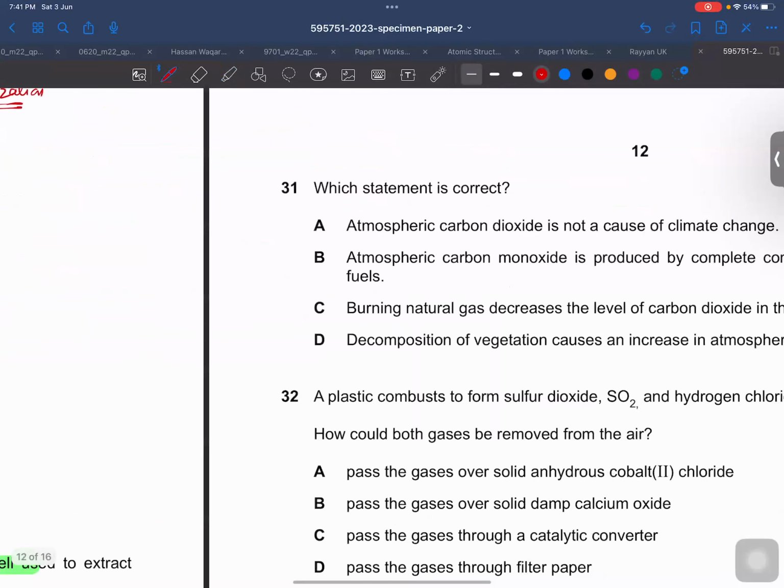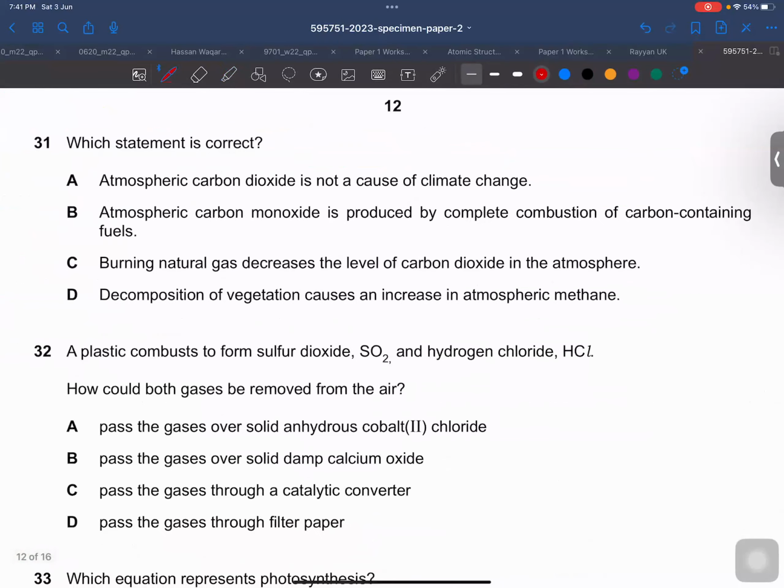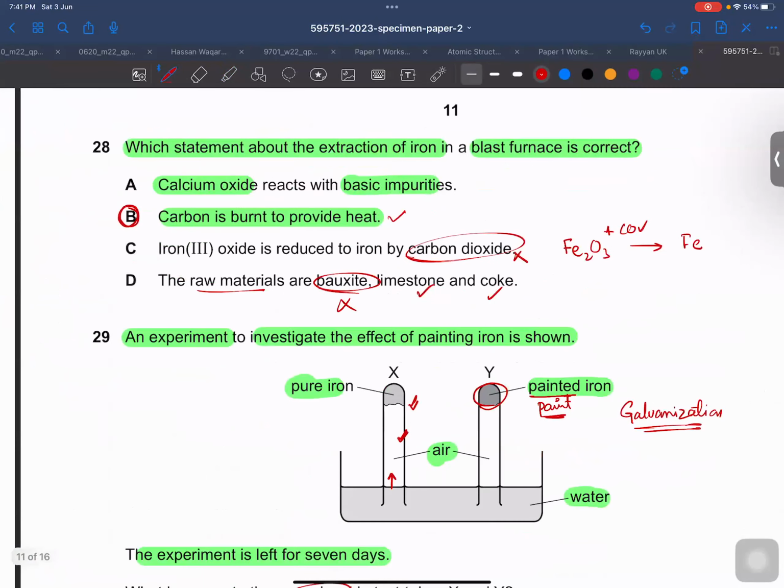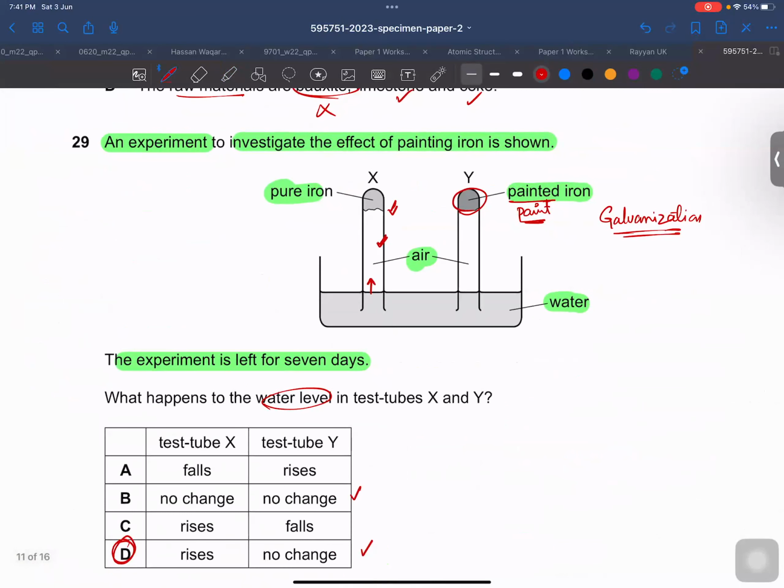Sir, I had a small problem with question 29. Why were we saying the water would rise in the test tube, sir? Beta, whenever oxygen is used from the test tube, there would be a vacuum, or less pressure, in that test tube. So there must be a rise of water level over there. I will try my best to show you an experiment about this. Just wait for a while after the class. I will record an experiment about this and then send it to you. All right? Yes, sir. Okay.